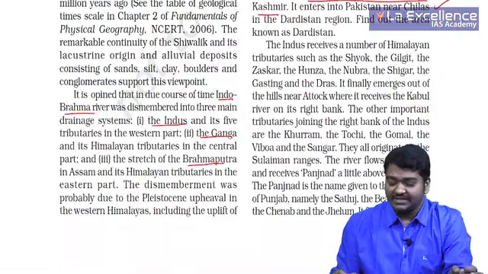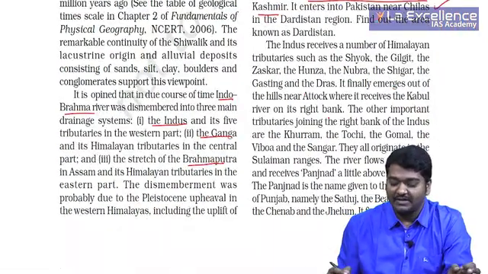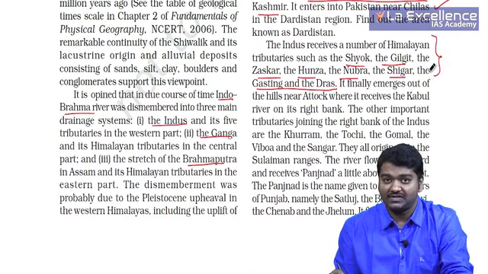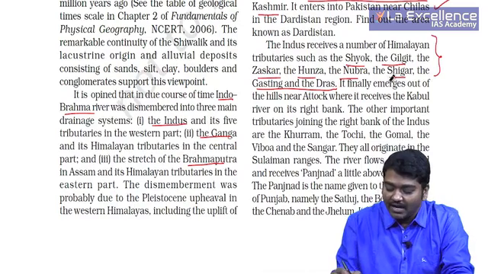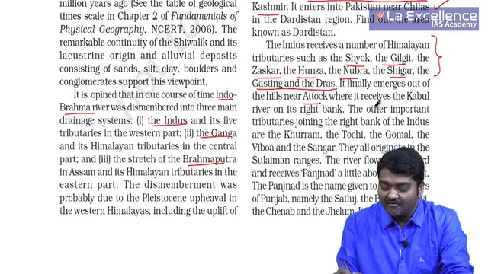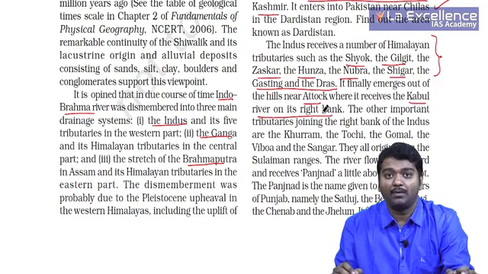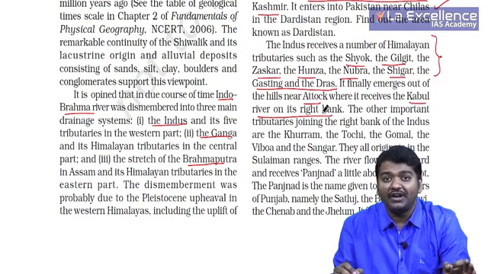The Indus receives a number of Himalayan tributaries such as Shyok, Gilgit, Zaskar, Hunza, Nubra, Shigar, Gasting and Dras. On these rivers, Pakistan and China are constructing the dams. It finally emerges out of hills near Attock, where it receives the Kabul river on its right bank. Very, very important for you to remember that Kabul is a tributary of Indus which originates in Afghanistan.